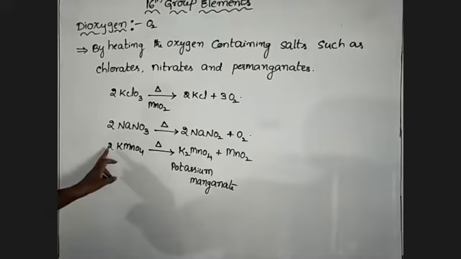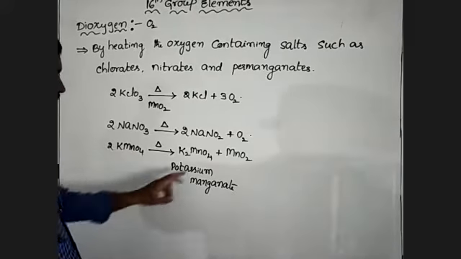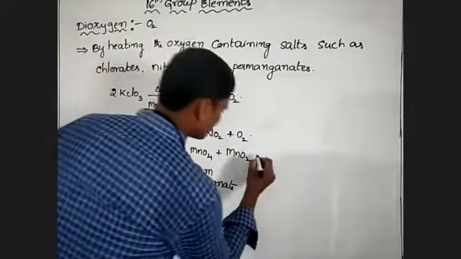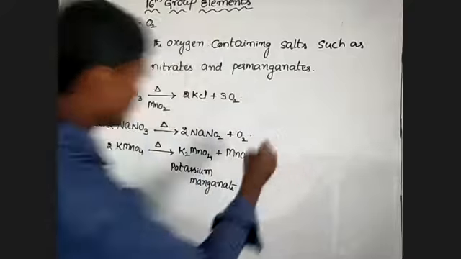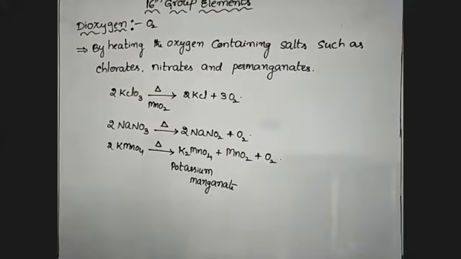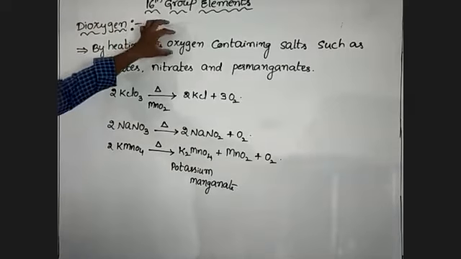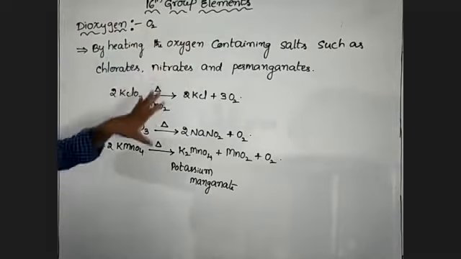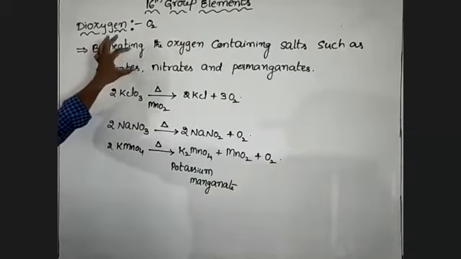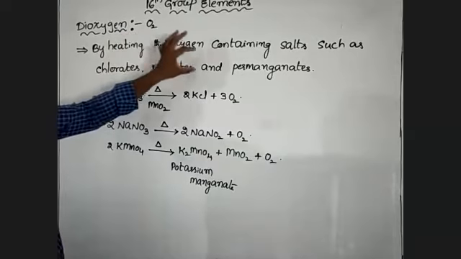Here 8 oxygens are present, so 4 plus 2 is 6, and dioxygen is formed. So this is by heating the oxygen containing salts such as chlorate, nitrate and permanganate.